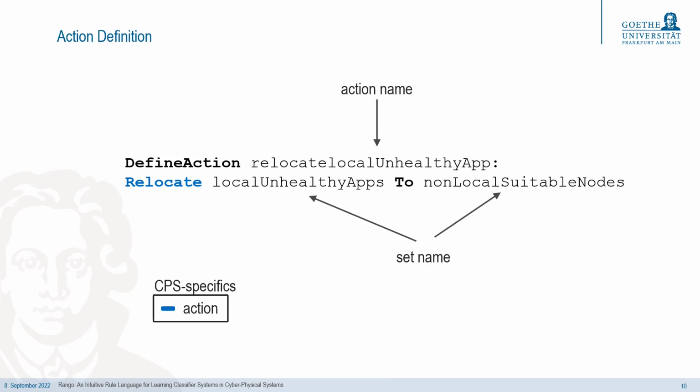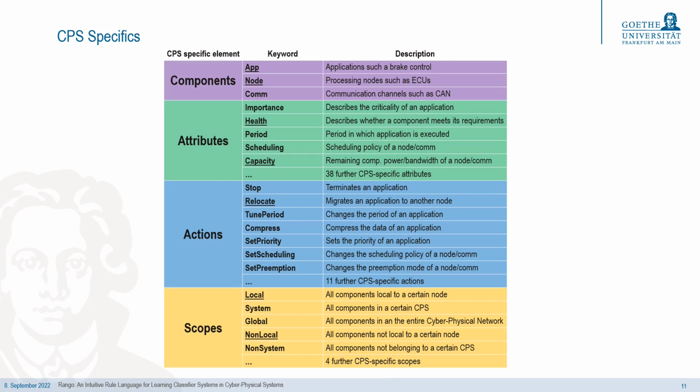Finally, we need to define the action to be able to reference it by name. As can be seen in our example here, the action reuses the sets that we have already defined for the condition, together with a cyber-physical system-specific keyword, relocate. As seen in the example, Rango includes several cyber-physical system-specific keywords for components, attributes, actions, and scopes. Our little example only contained a small subset of those.